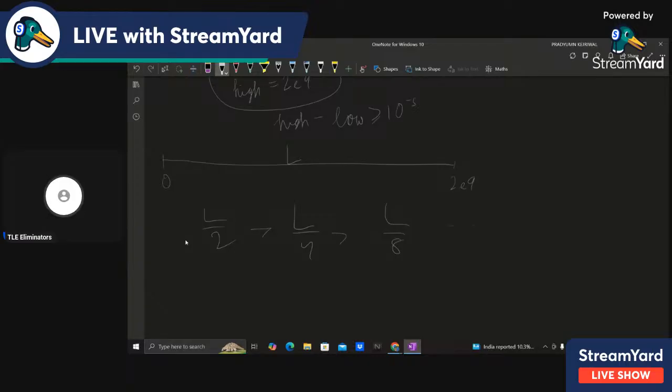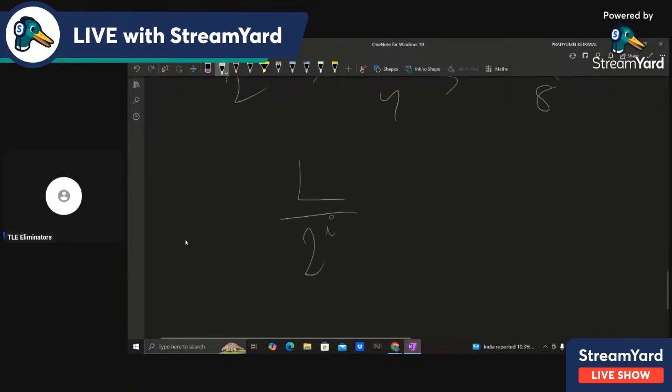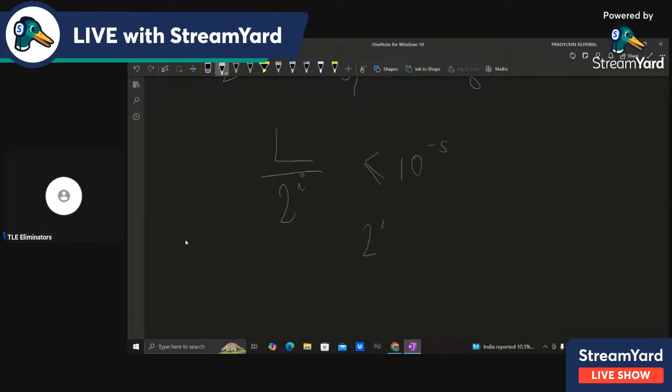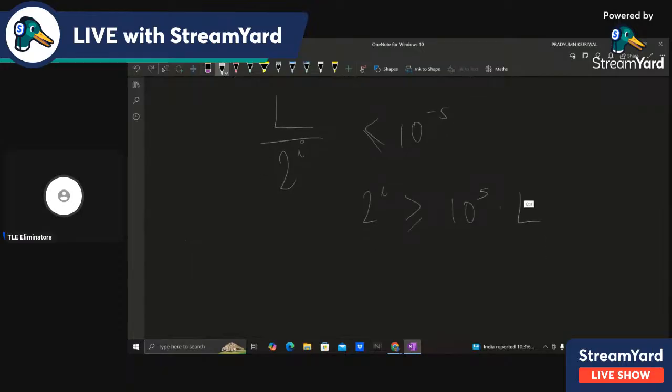After the ith iteration, it becomes L upon 2 raised to power i, and we want this value to be less than or equal to 10 raised to power minus 5, our tolerance level. This gives us 2 raised to power i is greater than or equal to 10 raised to power 5 into L, where L is the initial length.